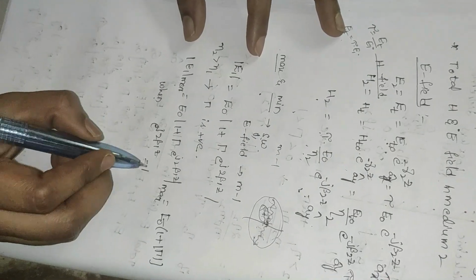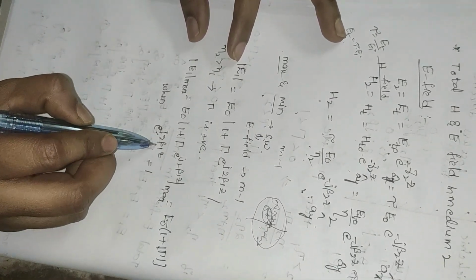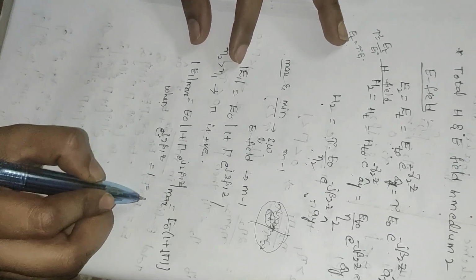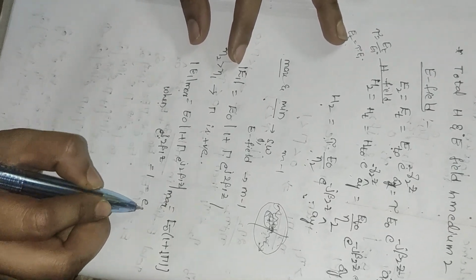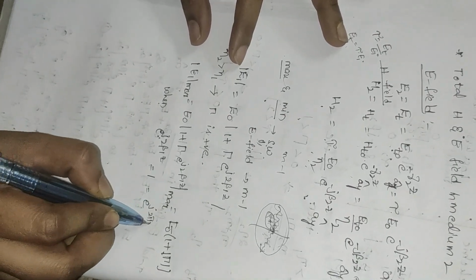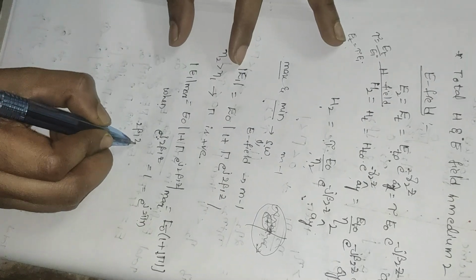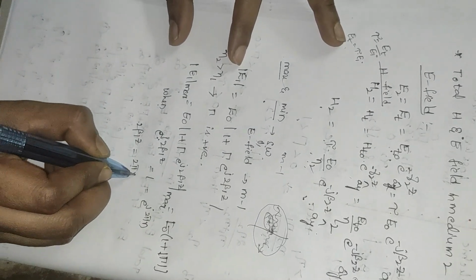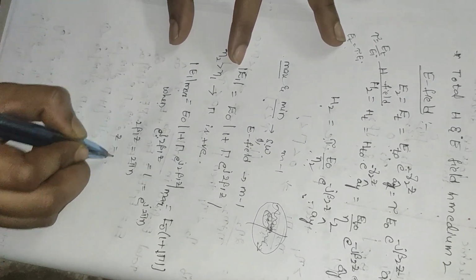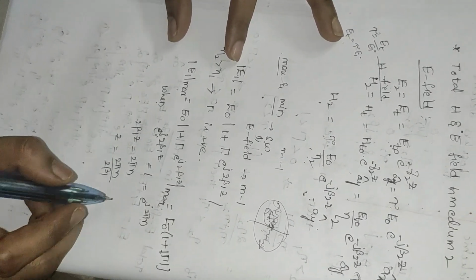When does it happen? Whenever e power j 2 beta 1 z is equal to 1, that is, e power j 2 pi n, it is 1 for these values. So from this, 2 beta 1 z is equal to 2 pi n, z is equal to 2 pi n divided by 2 beta 1.